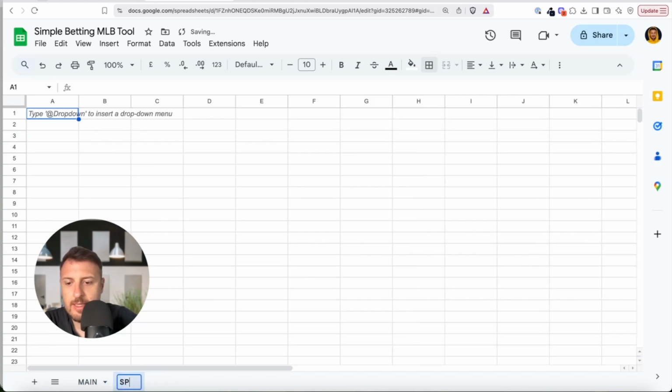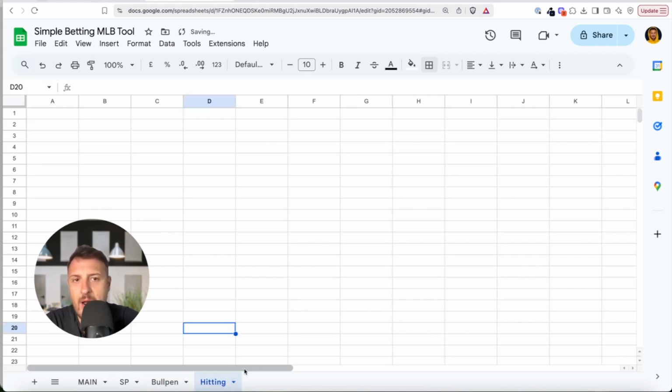So this will be SP, this will be bullpen, and this will be hitting statistics from teams. You will see how I make it, and then you can play with this and make all kinds of other statistics that you want. You can add more and more and create your own table. But this is the tool you will have.